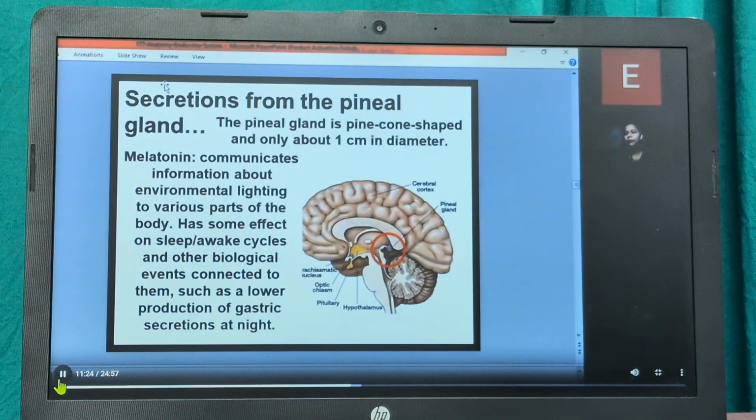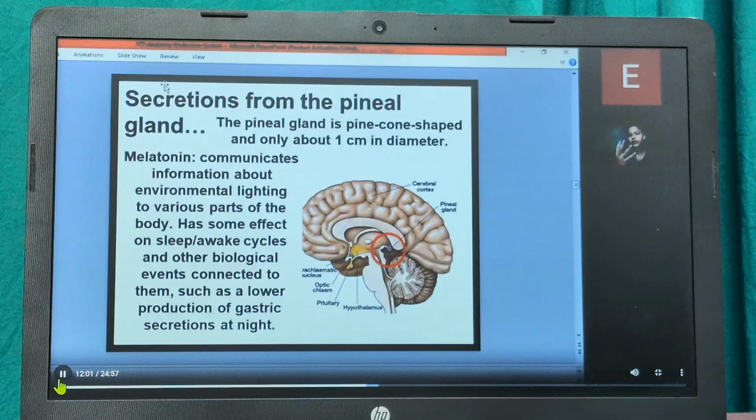Now coming on to the secretion from the pineal gland. The pineal gland is pine cone shaped. You can see in the figure it's a cone shape, and only about 1 centimeter in diameter. Melatonin communicates the information about environmental lighting to various parts of the body. It has some effects on sleep-wake cycles and other biological events connected to them, such as lower production of gastric secretion at night.